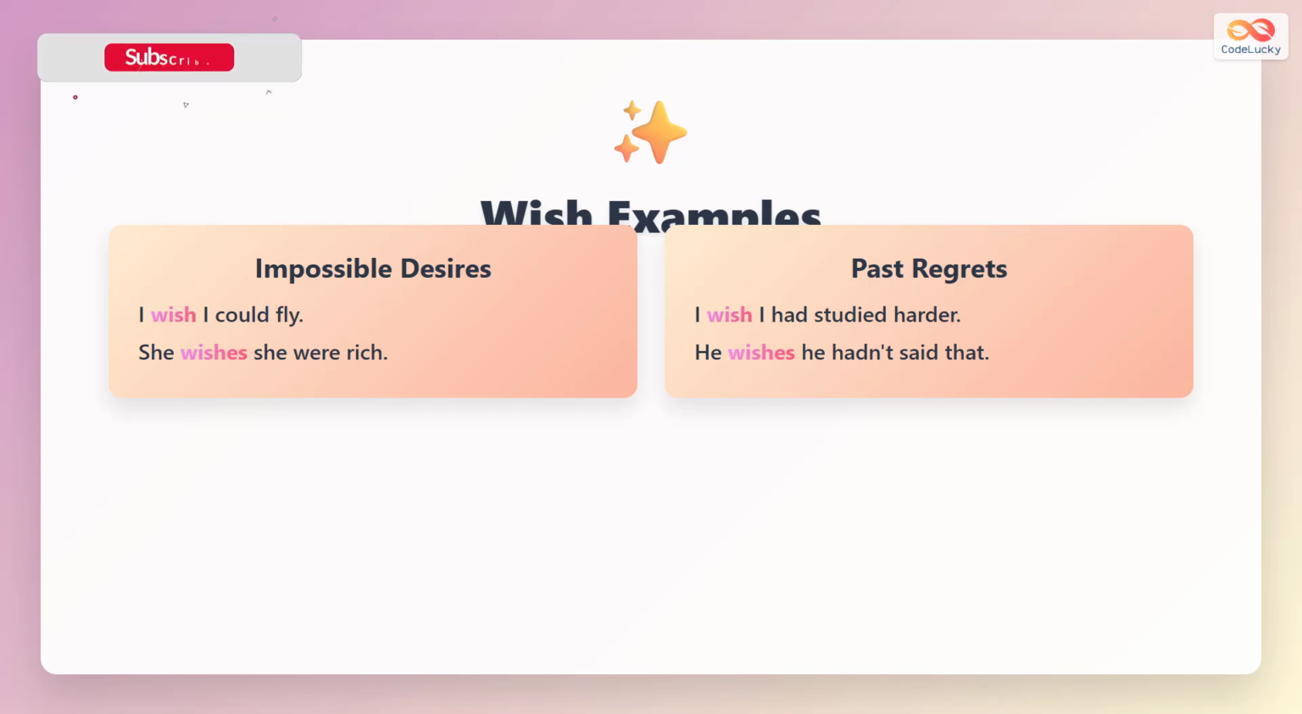Wish is for impossible desires. I wish I could fly. Humans cannot fly. She wishes she were rich. She is not rich now. I wish I had studied harder. This is about past regret.